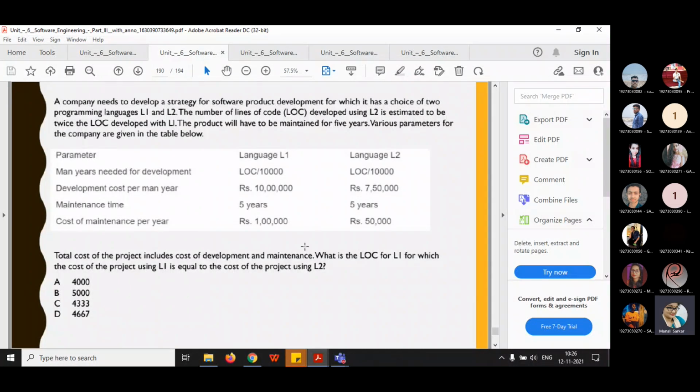Instead of writing the LOC value, they have given one relation, that is LOC of L2 is twice the LOC of L1. From this trick you need to calculate this problem. You will be fine, you will get the answer. So please focus, students, and tell me which one is the correct option among all these four.